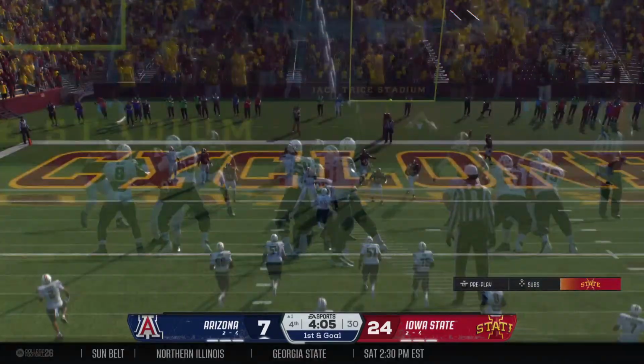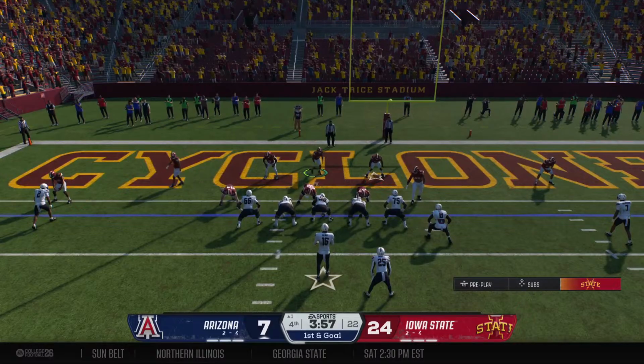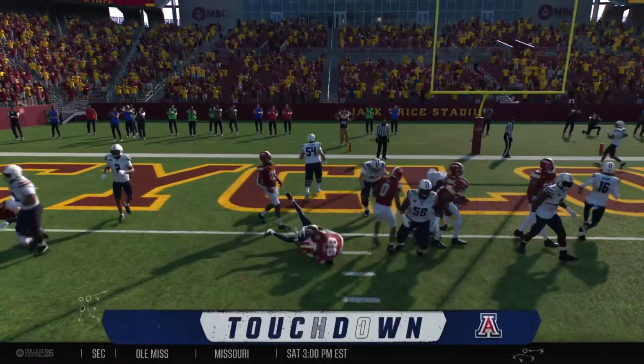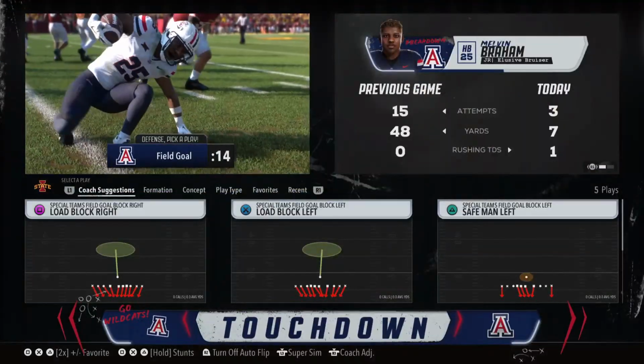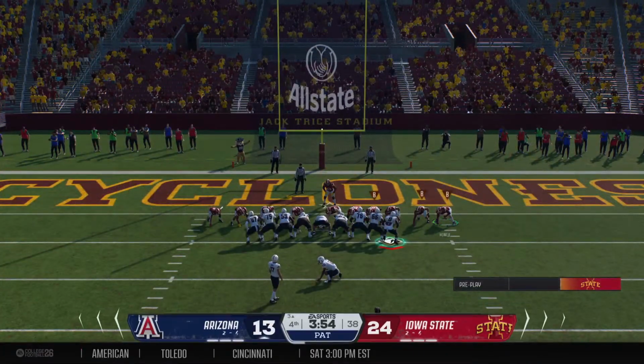That receiver found the open space in the zone coverage, and as a defense, honestly, you just throw your hands up on that because they covered it pretty well. And he takes it in for the score. Touchdown, Arizona. On to attempt the try.